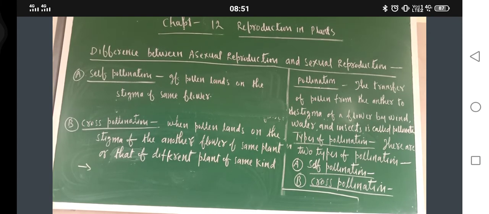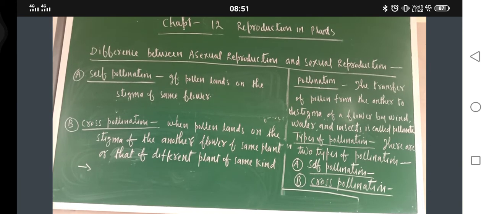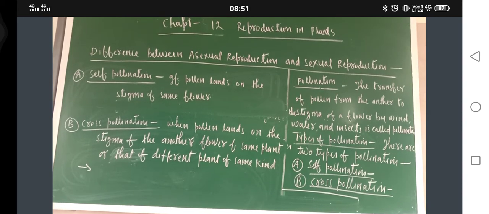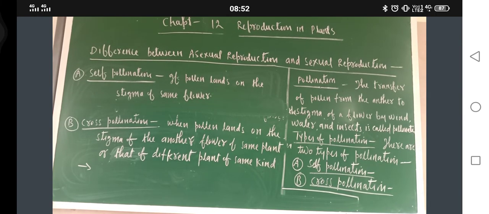And what is cross pollination? Cross pollination is when pollen lands on the stigma of another flower of the same plant, or that of a different plant of the same kind.